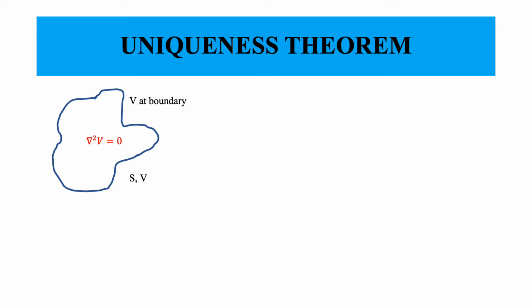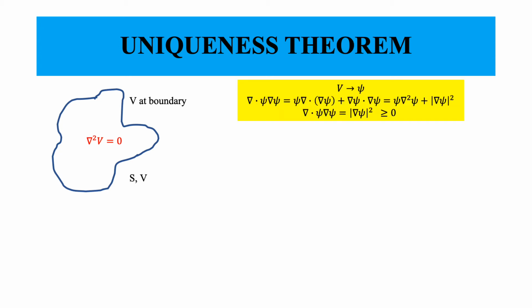The following that I will do is, instead of talking about V, I will use the function psi. I want to use this because voltage is potential and psi is a different thing. Psi is also the same kind of function, but I want to be a little more general.